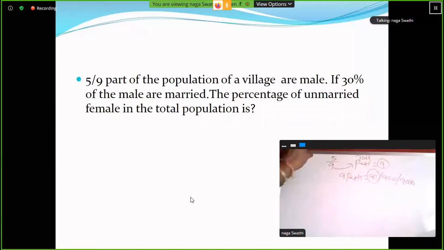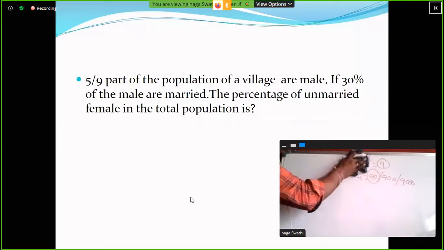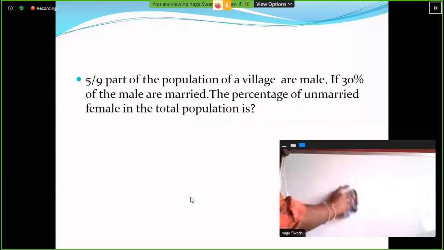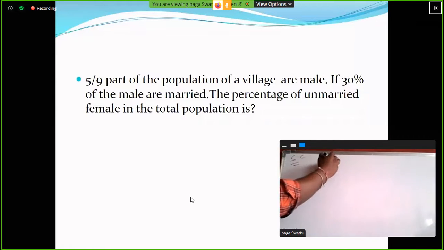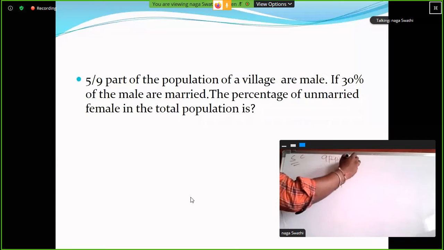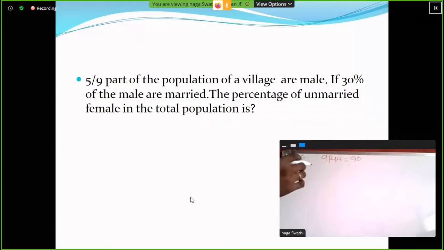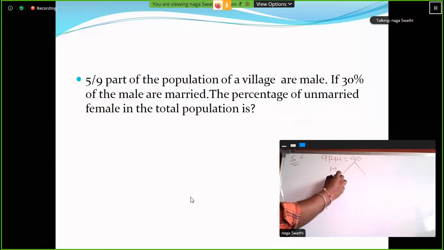Multiples of 9. Clear? I am taking 90 only. Shortcut method. I am taking 9 parts is equal to 90. Out of 90, male members are 5 parts, that is equal to 50.